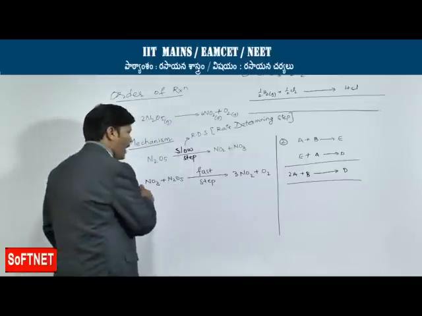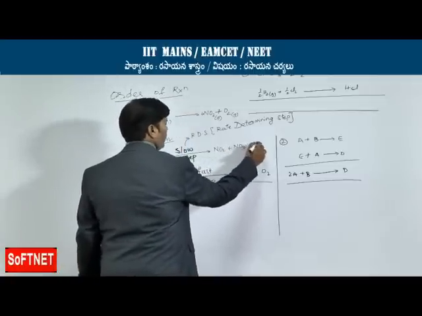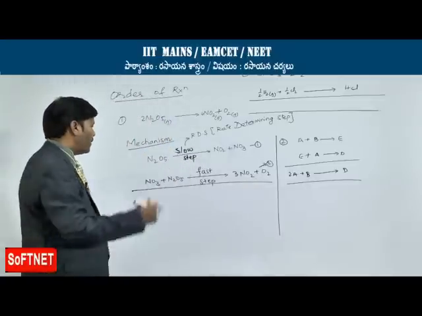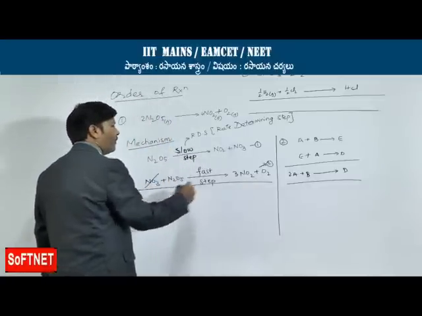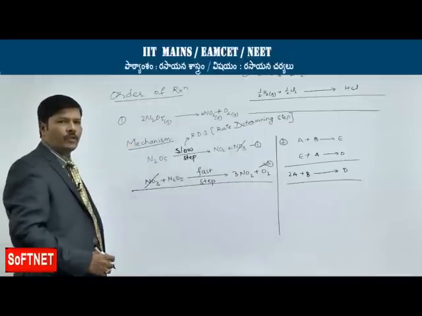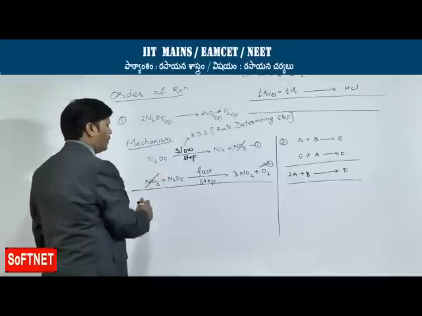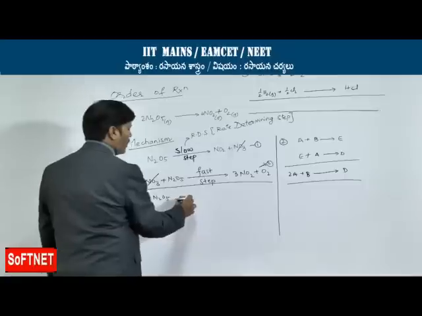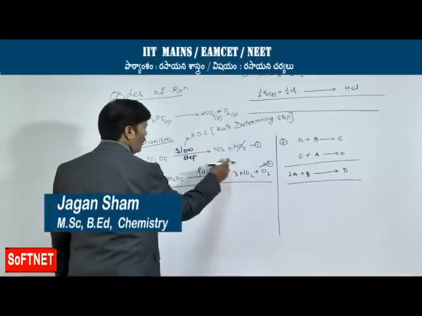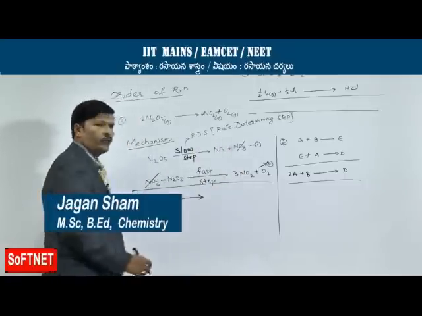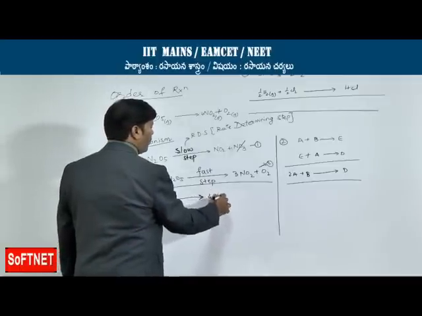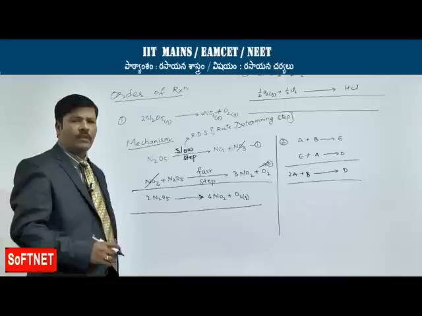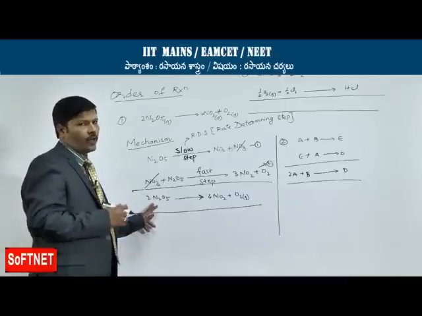Suppose I add both these equations, this is equation 1 and this is equation 2. If I add both these reactions, what you find is that NO3 on the reactant and product sides gets cancelled. We have N2O5 and N2O5, both on the reactant side. So 2N2O5 gives rise to 4NO2, that is 3NO2 plus O2, 4 moles of nitrogen dioxide and 1 mole of oxygen gas. So in the final equation it is very clear that we again get 2 moles of nitrogen pentoxide.